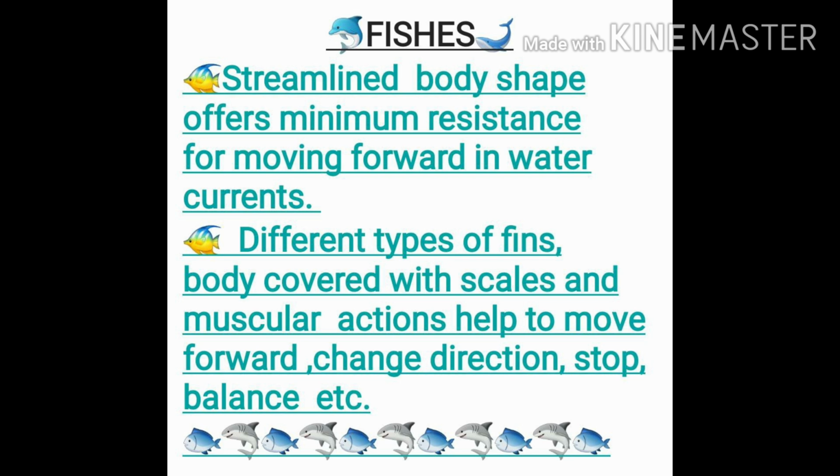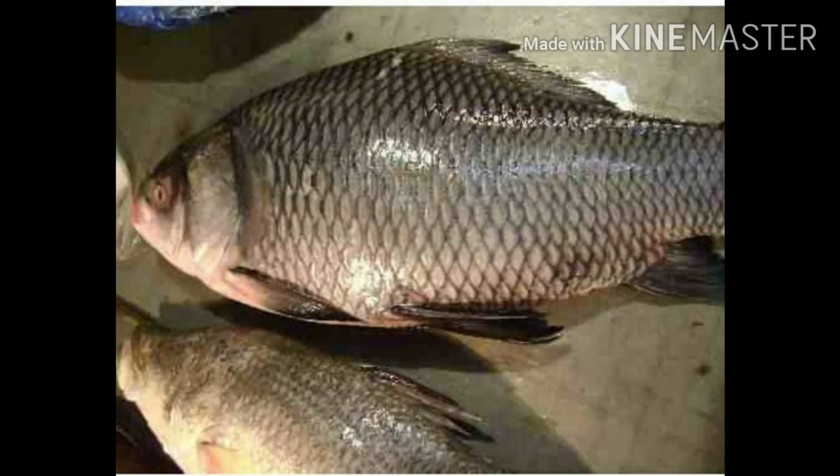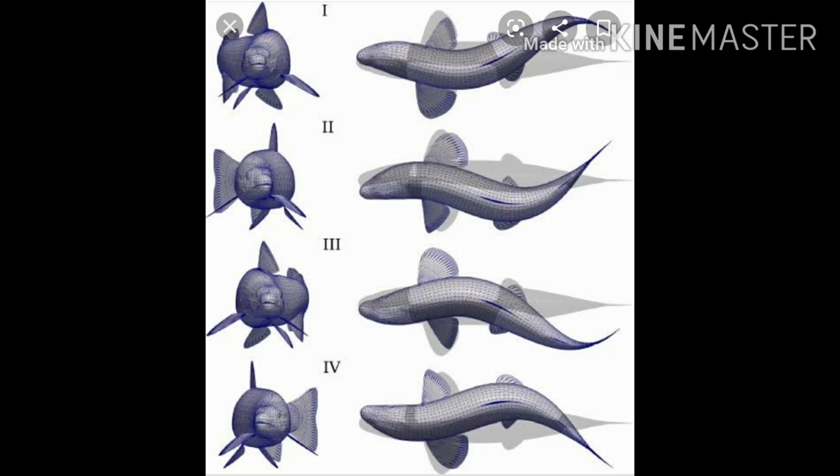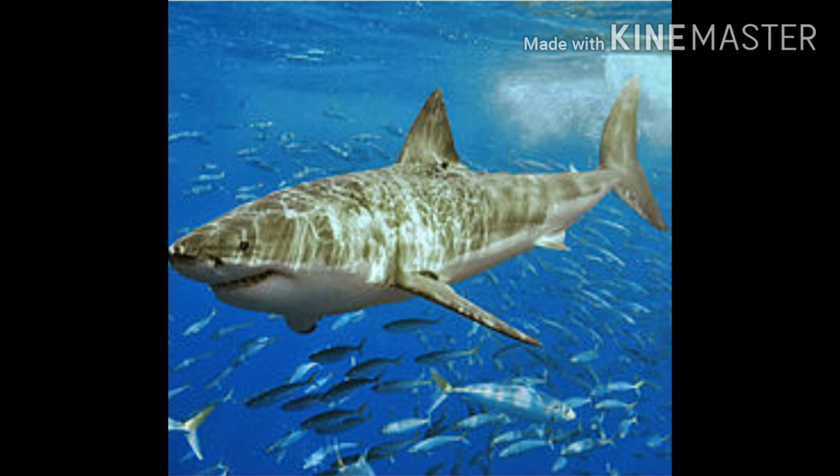They can stop, brake, or balance with the help of different types of fins, and with the help of the tail fin, they can change direction. Their scales help them in sideways bending and overlap with one another, pointing backward. Now you can see the movement of a fish in the diagram.